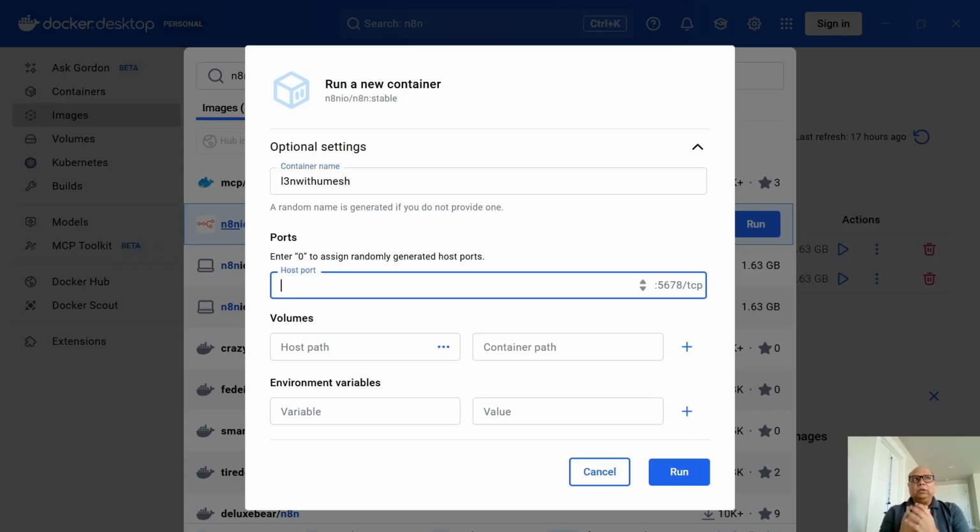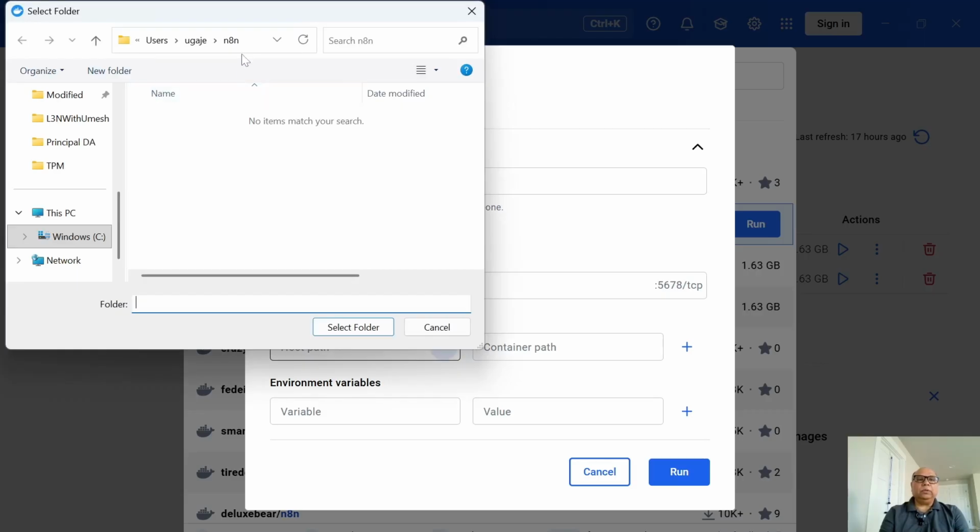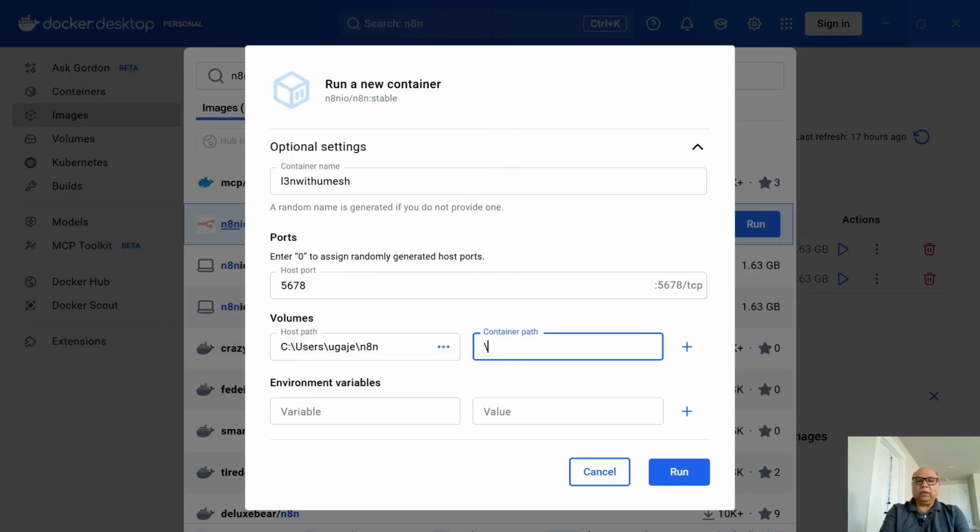For the port, because this is a port through which you would be accessing the Docker image, the default one is 5678. Let's use that. In terms of the path, I'm going to use the same path here. All right, and I will create, let's say, n8n with mesh slash n8n. All right, so I just created a container of that type.